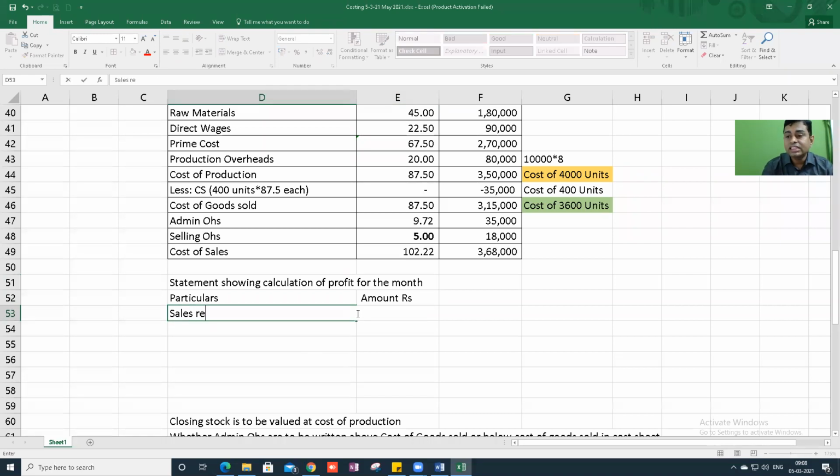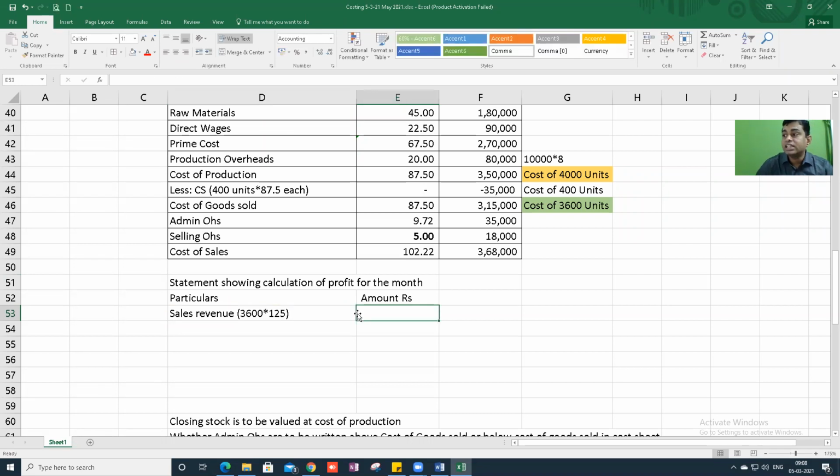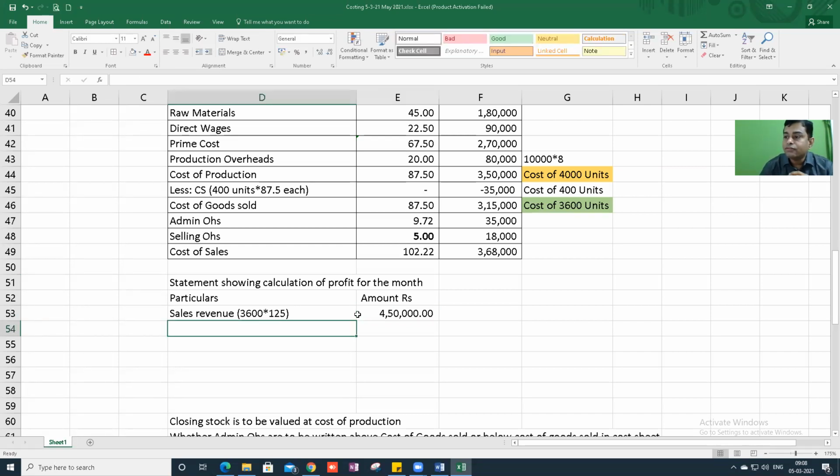Now, sales revenue. 3,600 units you sold at 125 rupees selling price. Can you tell me what is sales revenue? Is it 4,50,000?